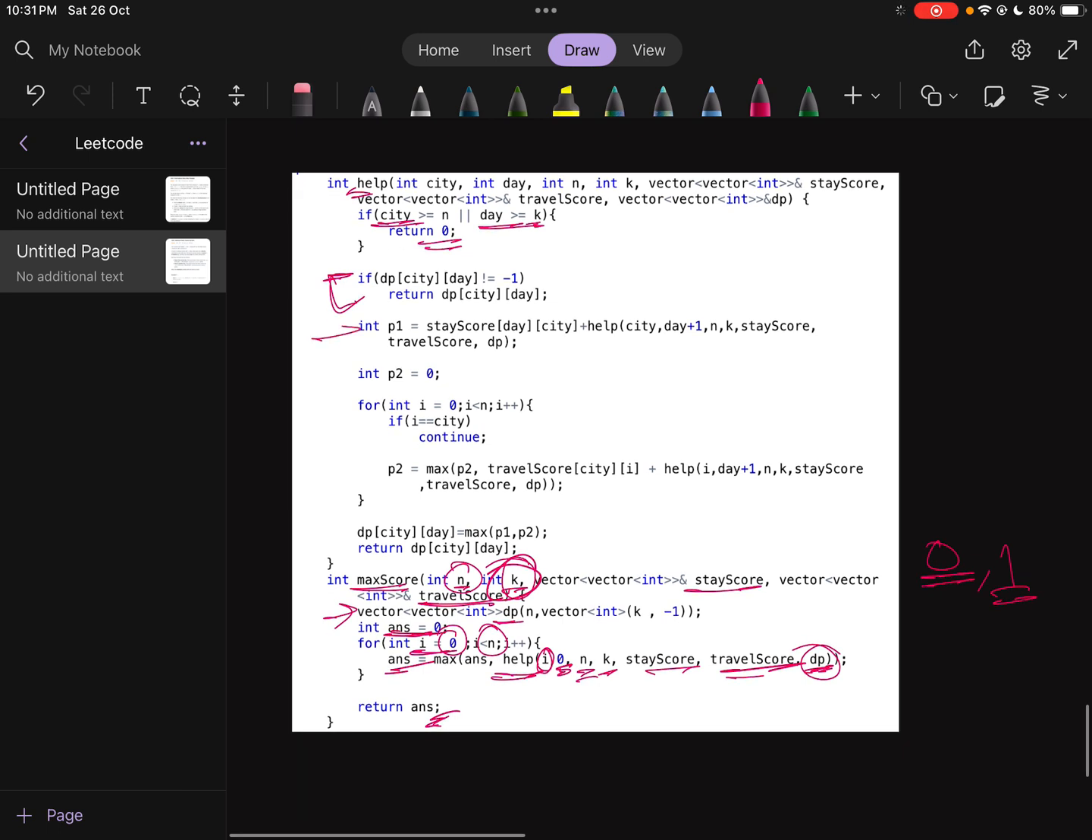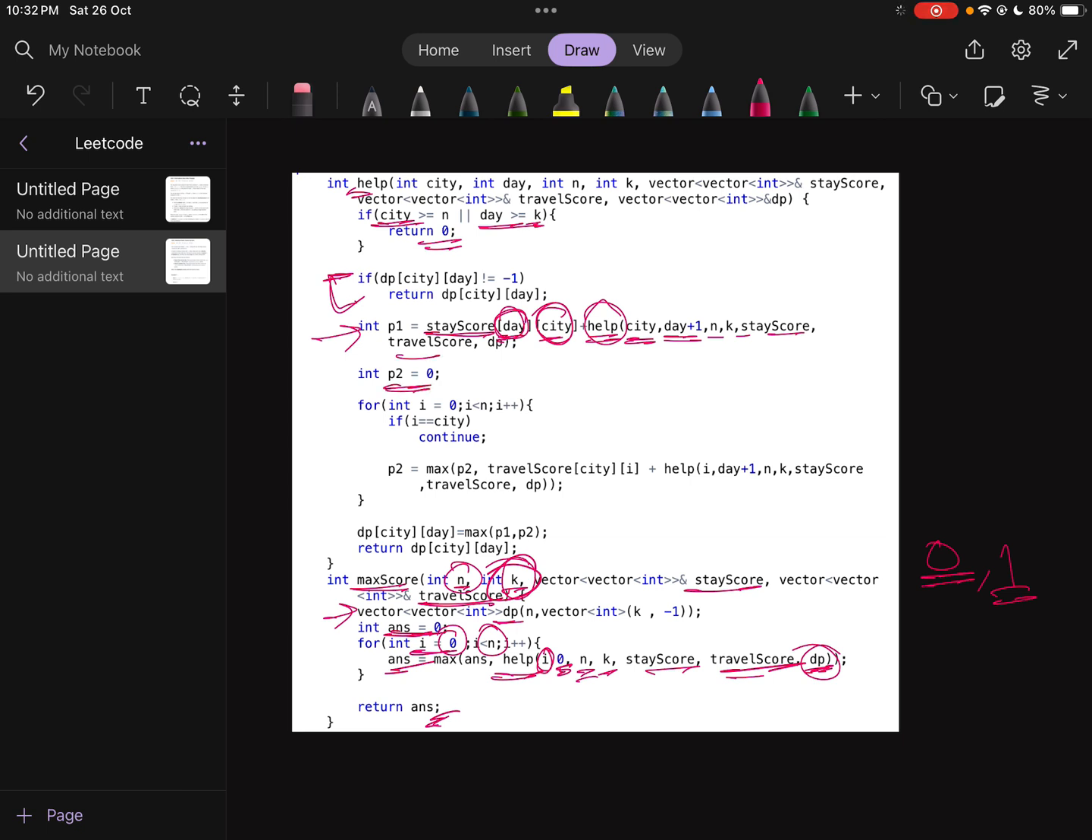Now what is option 1? Option 1 is if we stay in the current city, then what is the score I can earn? Stay score of the current day and the city. Currently we are here, and I am calling the helper function for the next day again, passing the same city because we are staying here, and day will be changed to day plus 1. n and k, and all the rest will remain the same.